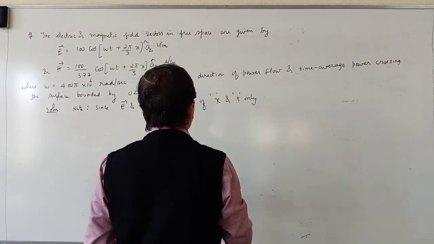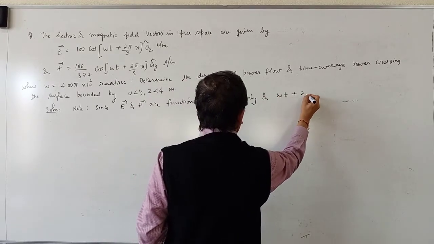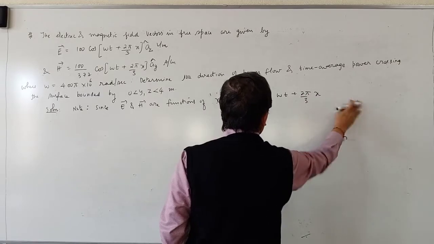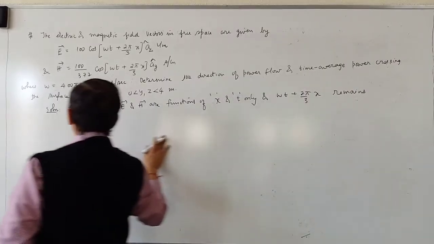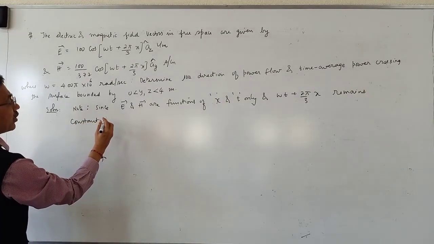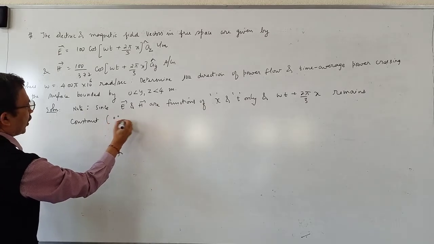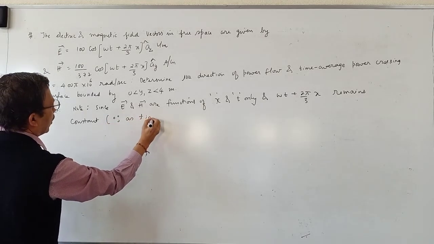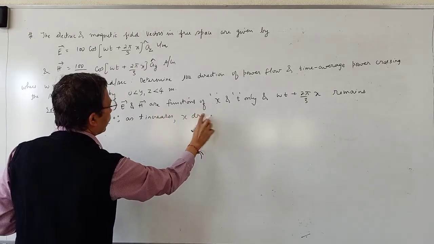Functions of x and t only, and omega t plus 2 pi by 3 into x remains constant because as t increases, x decreases.